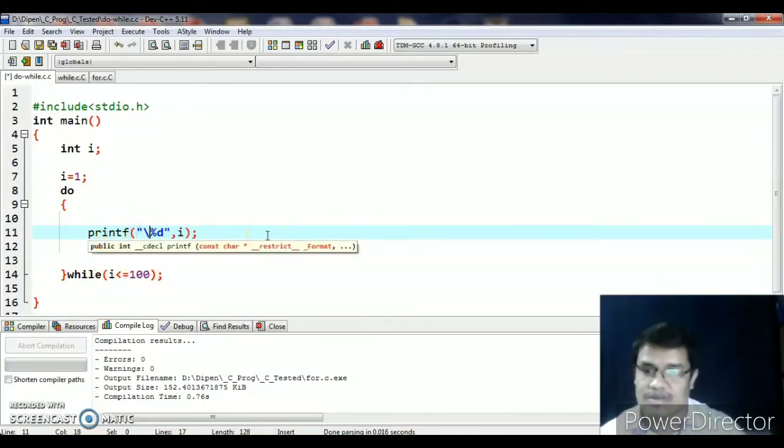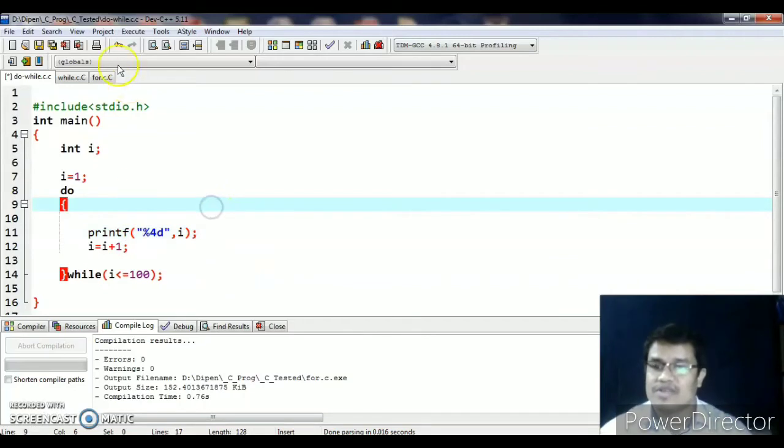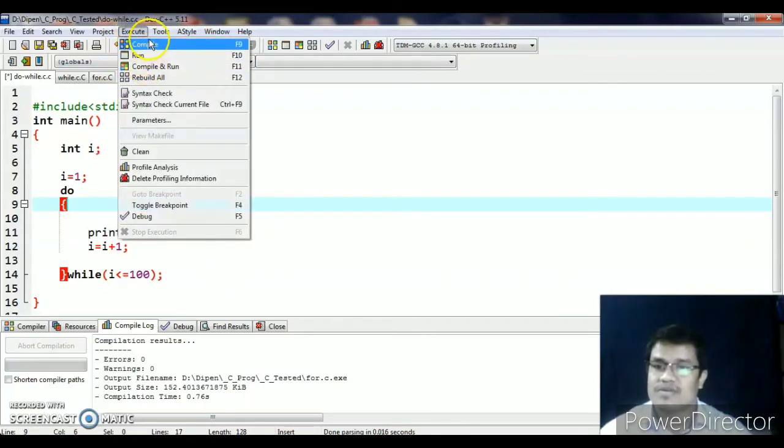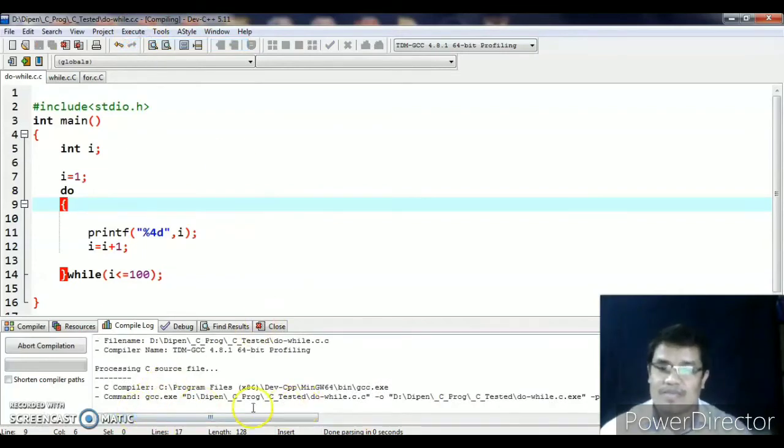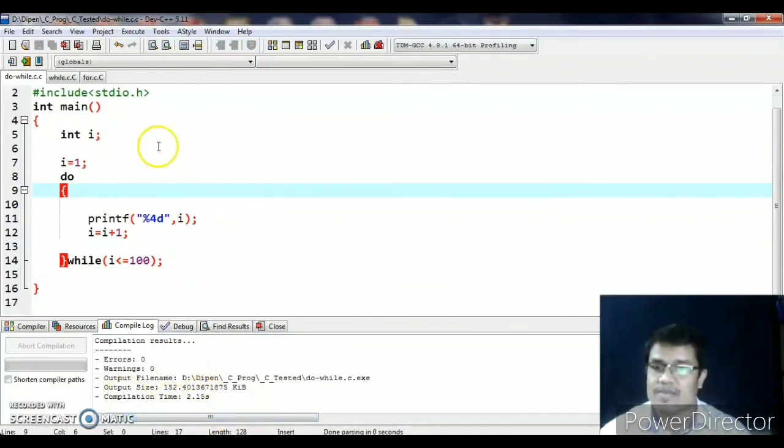Let me change something here. Let me make it 4d or 5d. Okay, it is 4d. So why 4d? You will see it. Let me go for execute, compile. It's a success message. So execute, run.